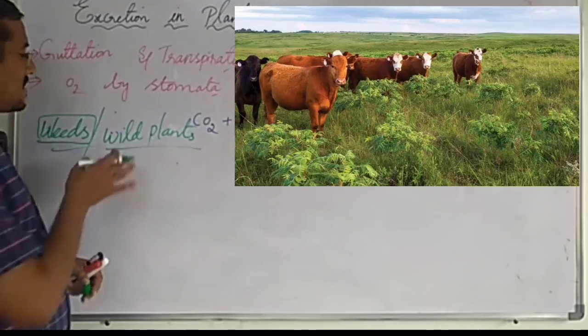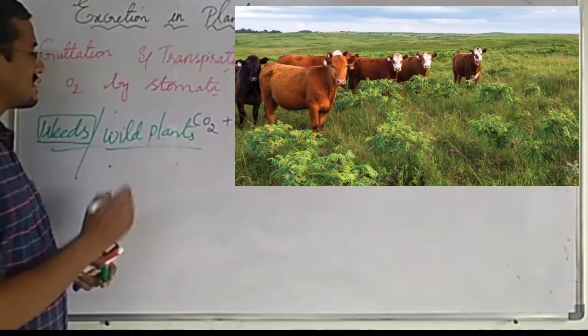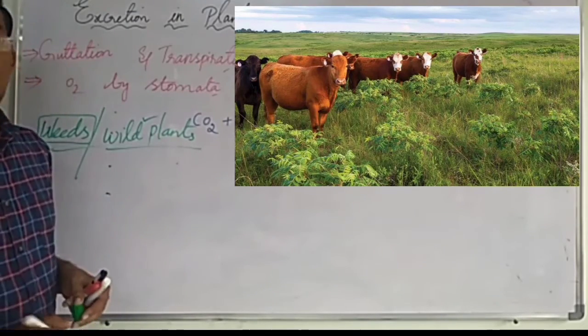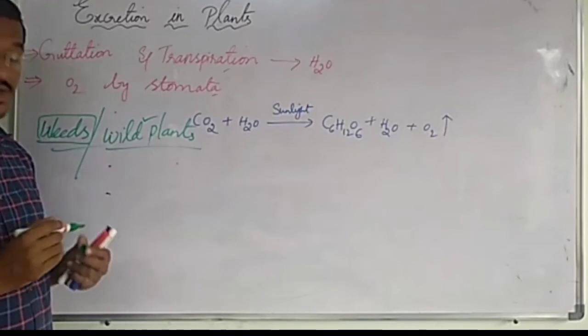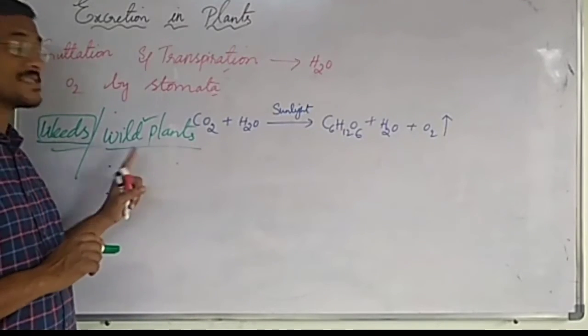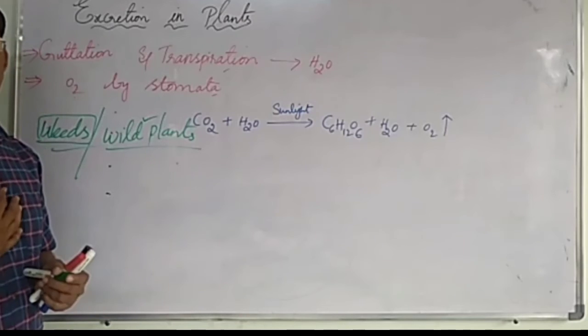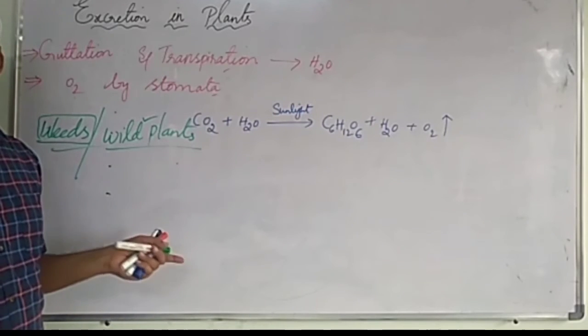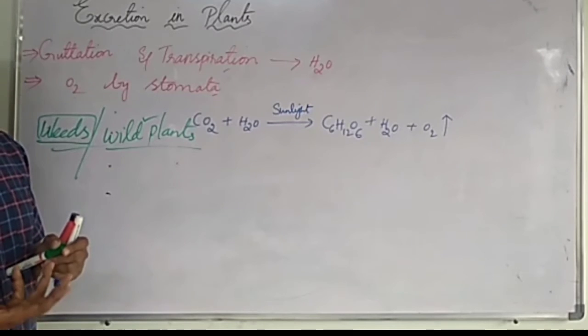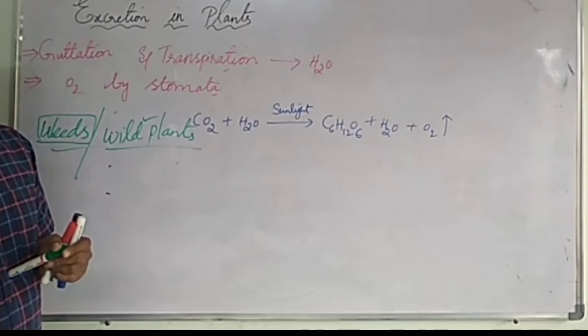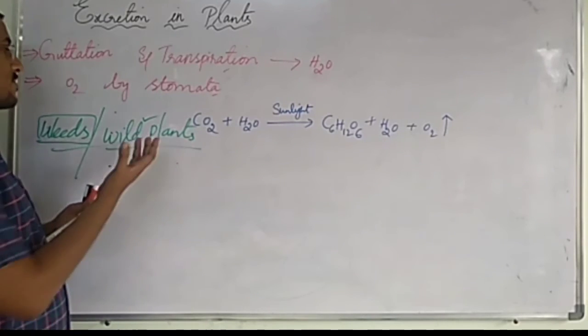No animal will come and eat these. Why? Because the taste is unpleasant and some poisonous chemicals are present. Those poisonous chemicals are produced by the plants to defend and protect themselves, so that no animal will come and eat them. Understood? So it's a type of defense mechanism shown by the plant.